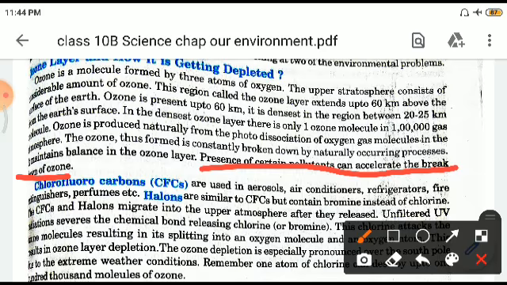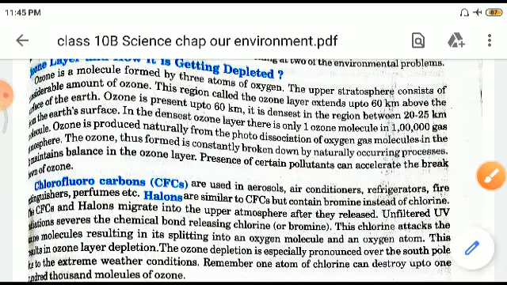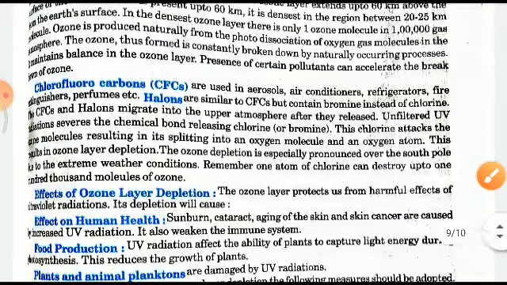These are the pollutants, like air pollution agents, which are accelerating the breakdown of ozone, right? Then there is CFC or chlorofluorocarbon, right? They are used in aerosols, air conditioners, refrigerators, fire extinguishers, perfumes, etc. Halogens are similar to CFC but contain bromine instead of chlorine,